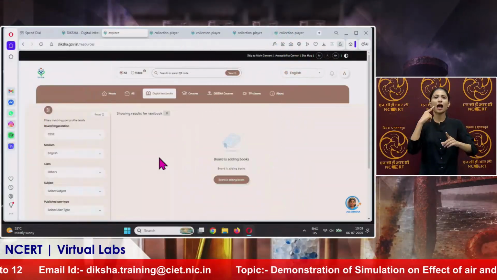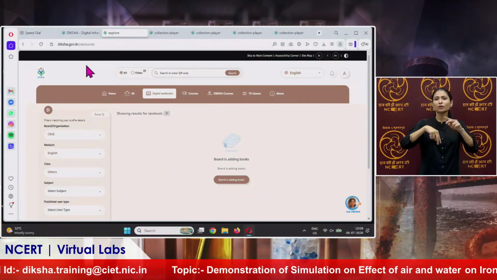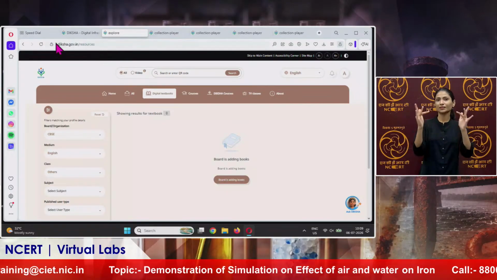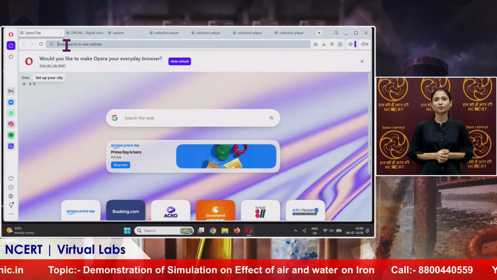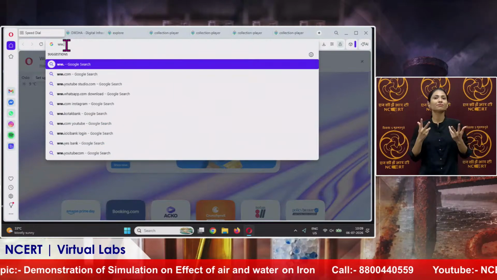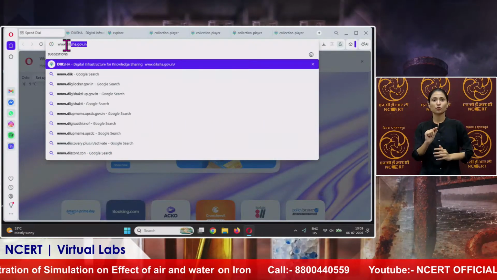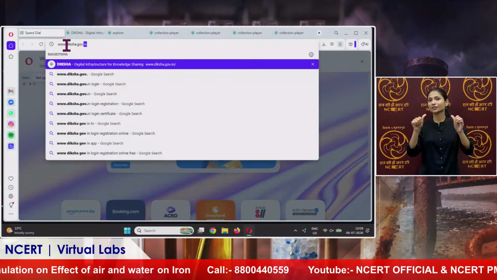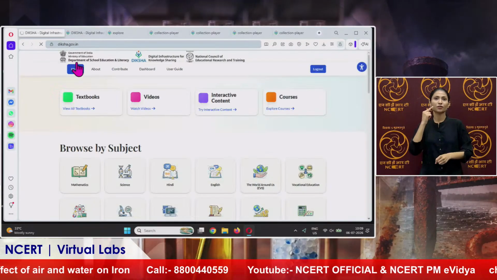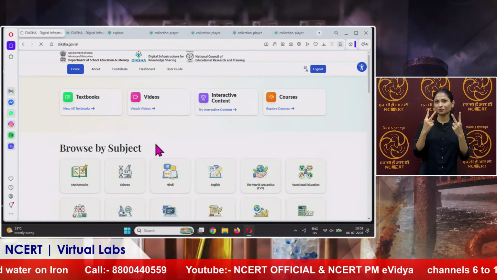Yes, of course. You can access virtual labs free of cost, and there is only one-time registration through your Gmail ID. You just need a laptop and internet for that. You will write here www.diksha.gov.in. By clicking on it, you will land on the page of Diksha.